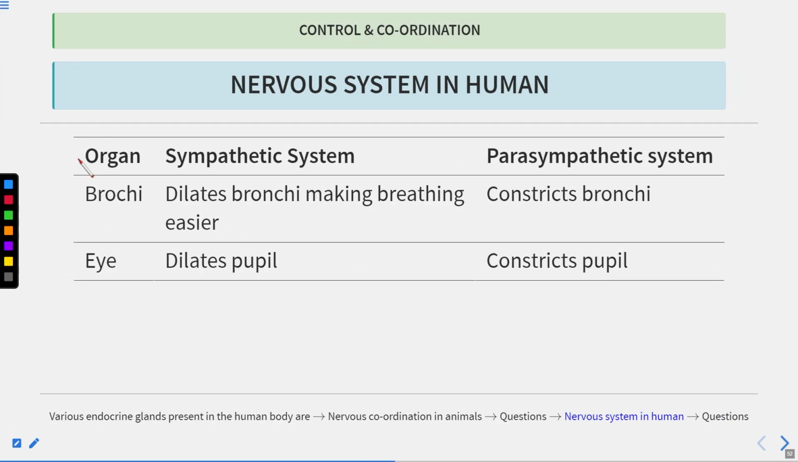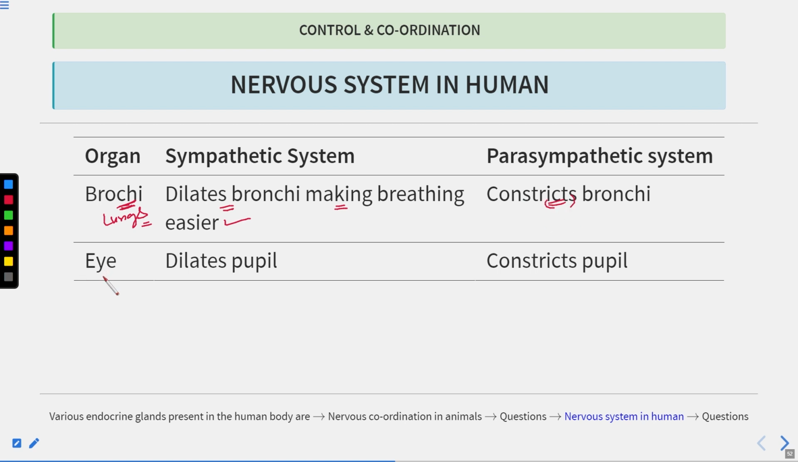Now let's talk about the bronchi. When we were studying the respiratory system, there are two bronchi, the left bronchus as well as the right bronchus, and these bronchi enter into the lungs and further divide into bronchioles. Now what is the effect of the sympathetic system? It dilates the bronchi, making breathing easier, and the parasympathetic system will constrict the bronchi.